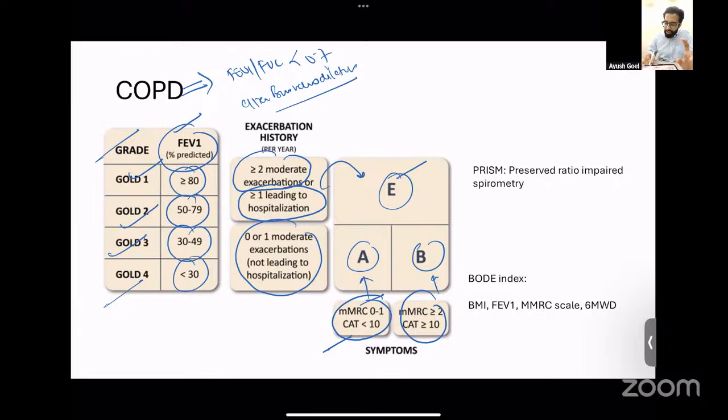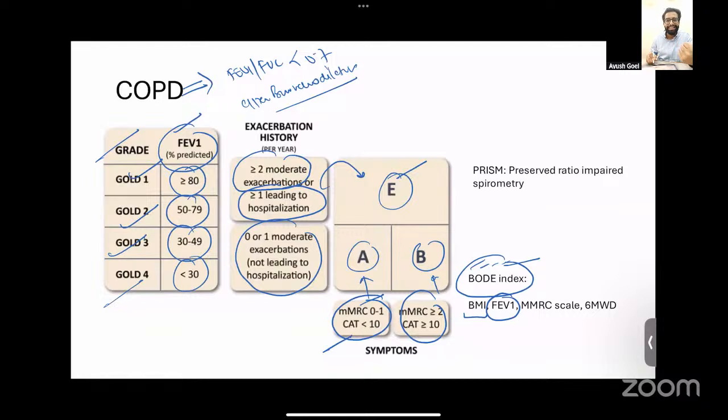Two more things. One is what is known as the BODE index. The BODE index is another criteria to assess the severity of COPD. It basically consists of 4 components, each standing for B, O, D, and E. B stands for BMI, O stands for obstruction, that is FEV1 value, D stands for dyspnea, that is the dyspnea on the mMRC scale, and E stands for exercise capacity as measured by 6-minute walk distance.